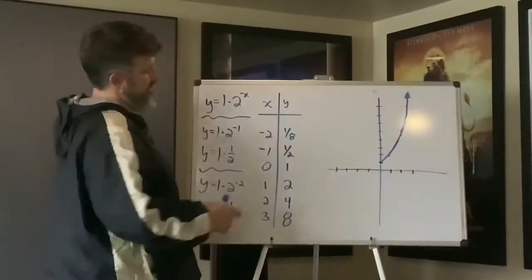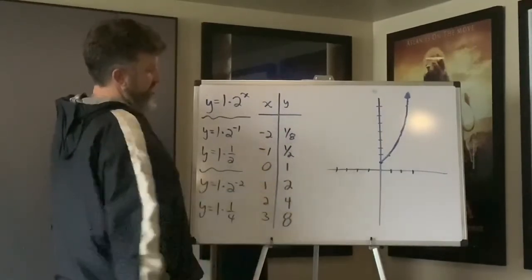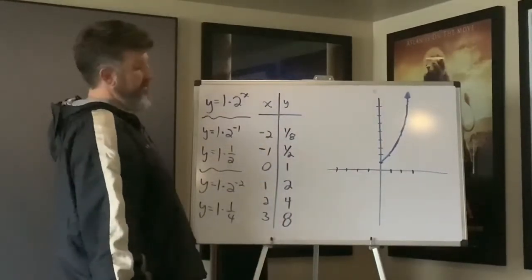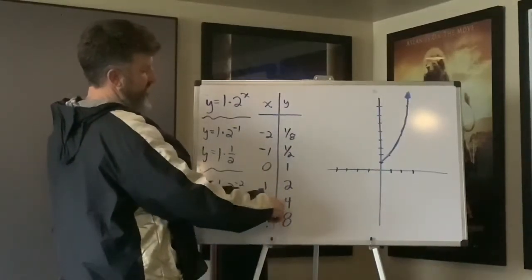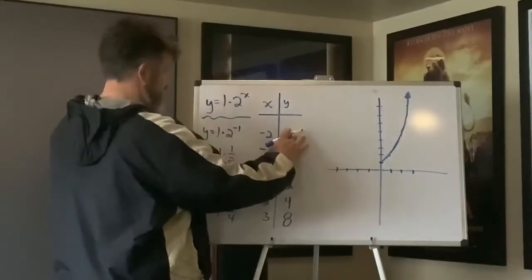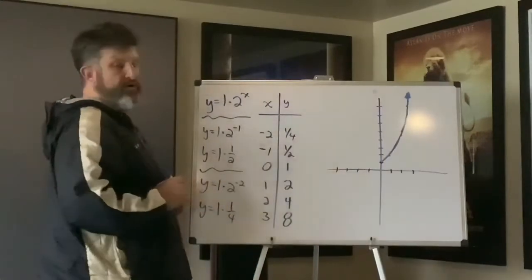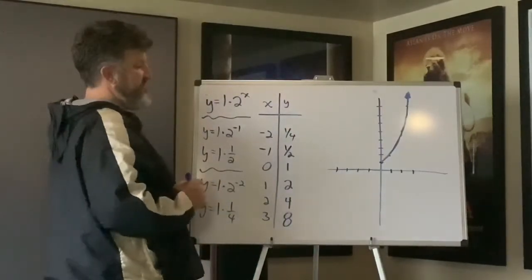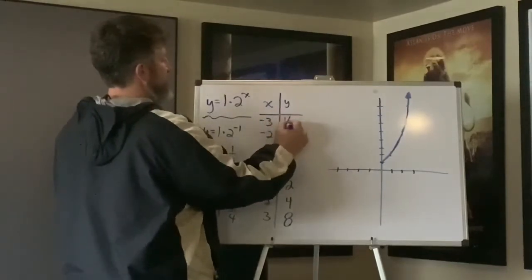All right, now let's look at what's happening here. If we were working this way, a half, 1, 2, 4, 8. What's happening every time? It's doubling, right? Well, what if I work backwards? 8, 4, 2, 1, a half. Getting ahead of myself. That's supposed to be a fourth, right? Half of a half is a fourth. Well, what's half of a fourth? That's an eighth, isn't it?